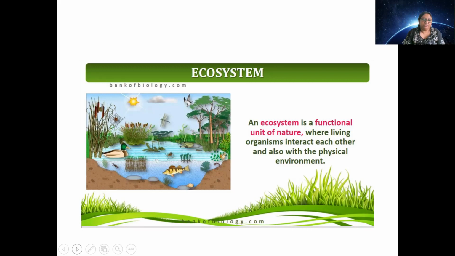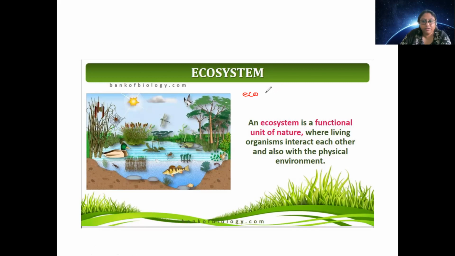Now in the last chapter I told you that the whole living organisms world can be subdivided, and we call it cumulatively the biosphere. In biosphere there are biomes, and each biome will have several ecosystems. So this word ecosystem is a combination of two words. One is eco.